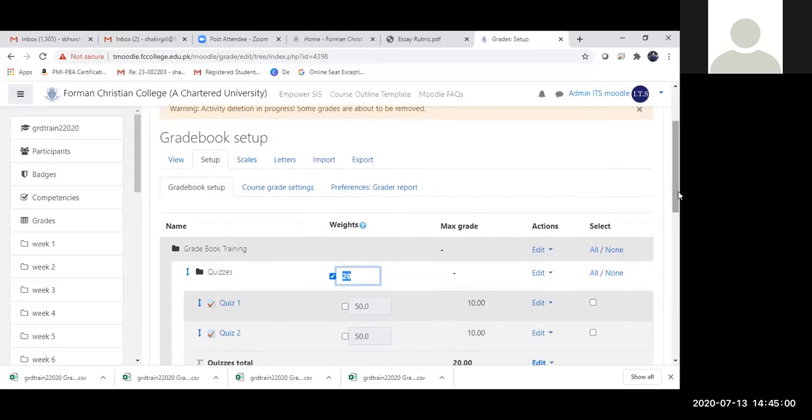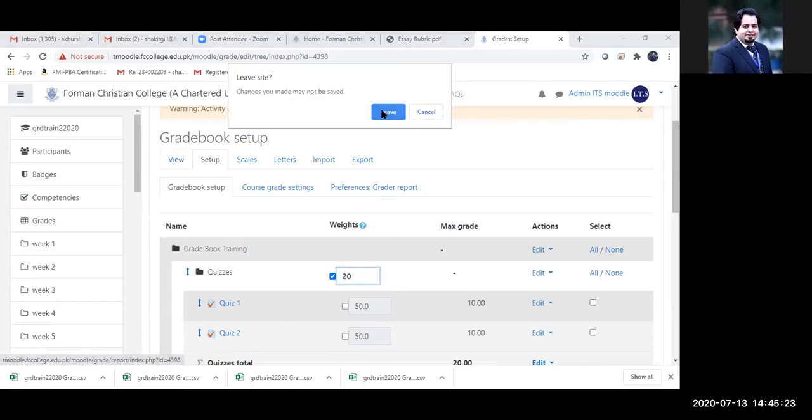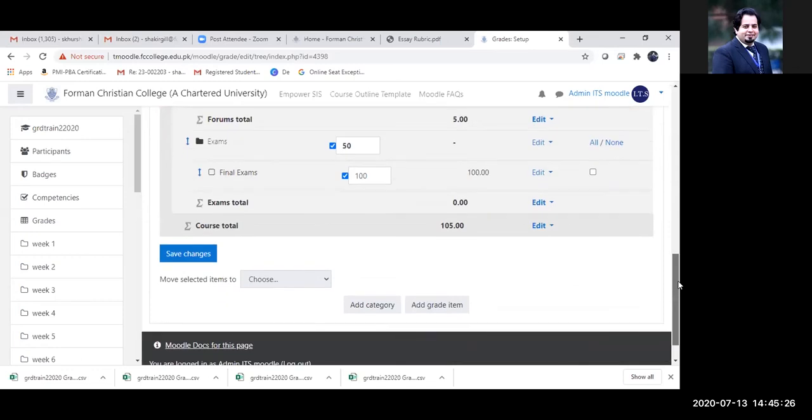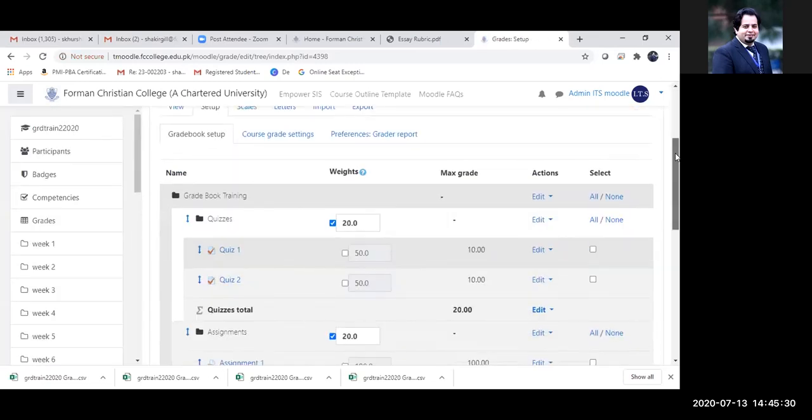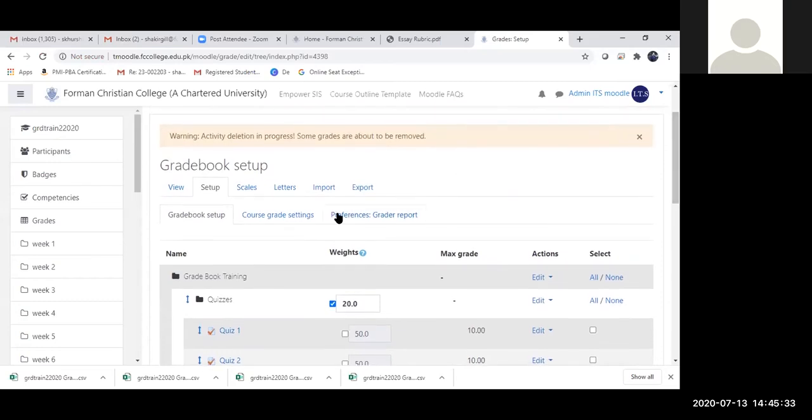But there was a question from Farheen. Can we hide the grade for a certain time? But that was for the individual quizzes or individual assignments. So she just wondered if it's possible to hide the grades up to a certain time frame. And then there are some more. If you respond to that, I'll move on to others. Okay, just a second. I believe you can. That's a good question. Yes.